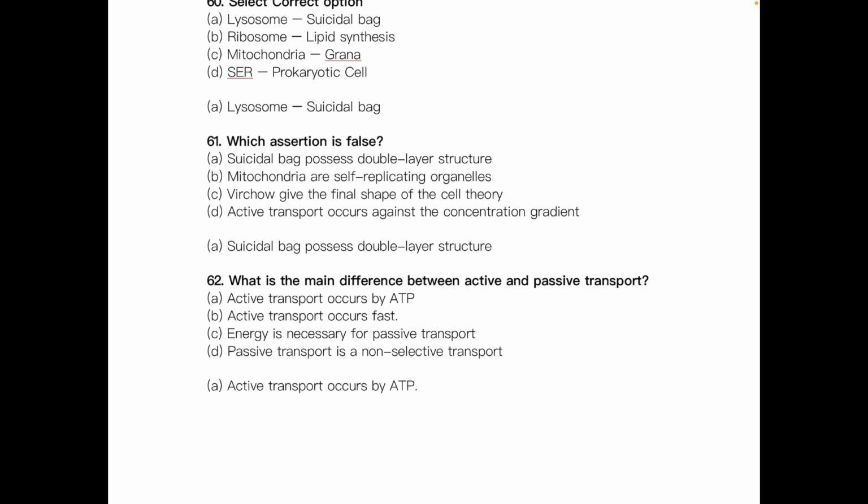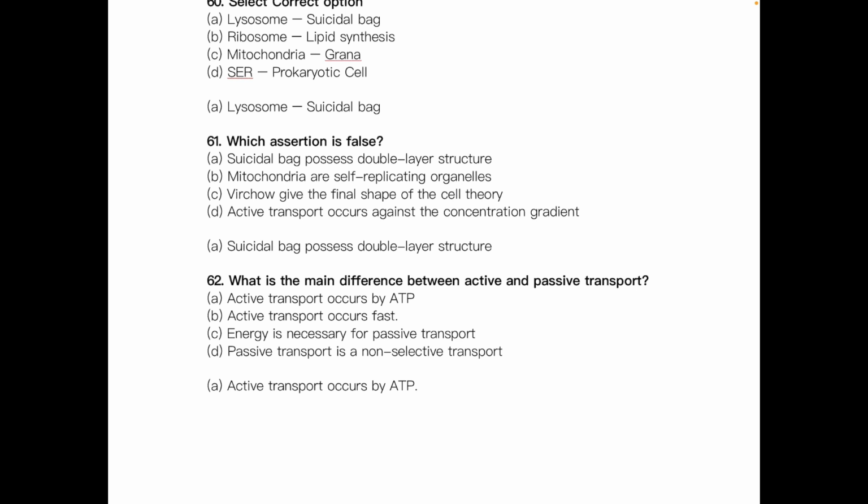Which assertion is false? Suicidal bag possesses double layer structure. This one is false because suicidal bag, that is lysosome, contains single layer structure. Mitochondria are self-replicating organelles, that is correct. Virchow gave the final shape of the cell theory, that's correct. Active transport occurs against the concentration gradient, that is also correct. So option A is the false assertion. What is the main difference between active and passive transport?